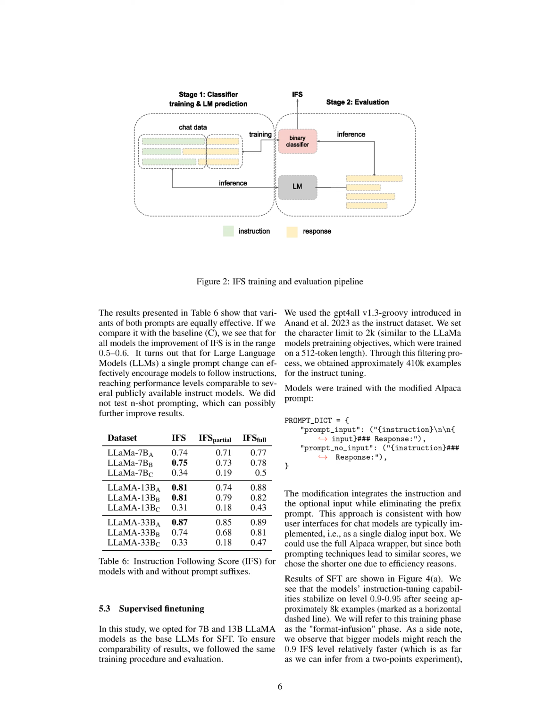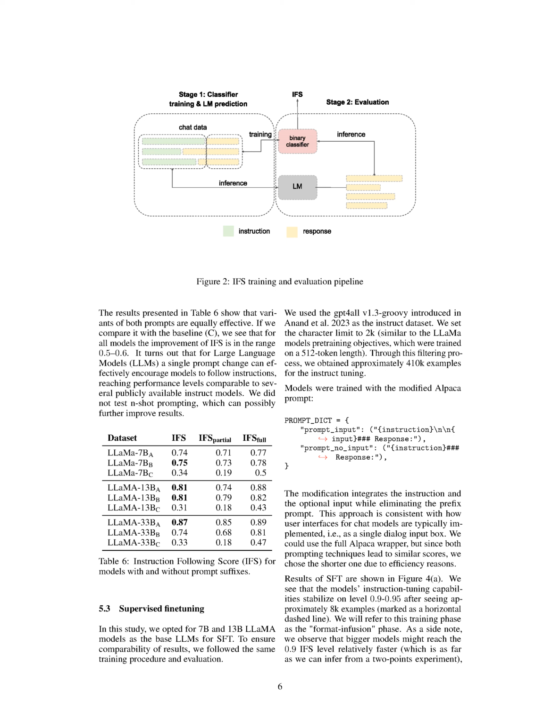The results in the table show that both prompt variants are equally effective. When compared to the baseline, we see that for all models, the IFS improvement is in the range of 0.5 to 0.6. This suggests that a single prompt change can effectively encourage large language models, LLMs, to follow instructions, achieving performance levels similar to several publicly available instruction models.